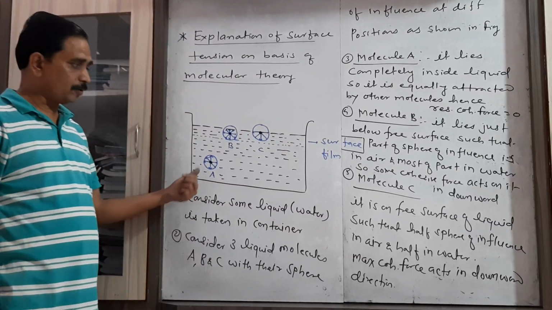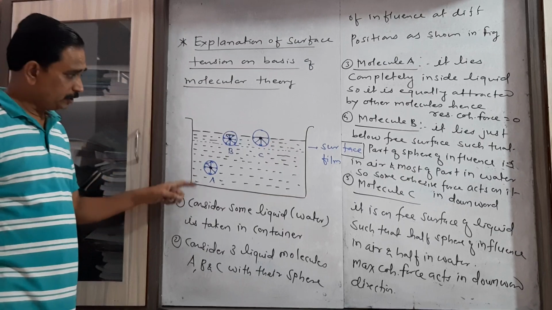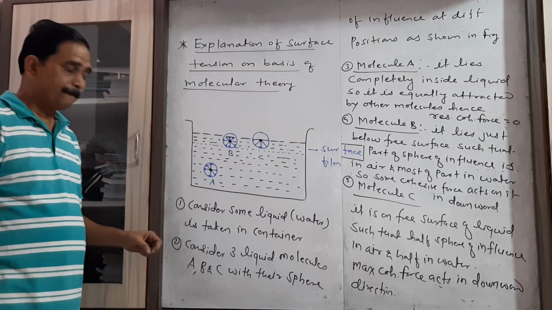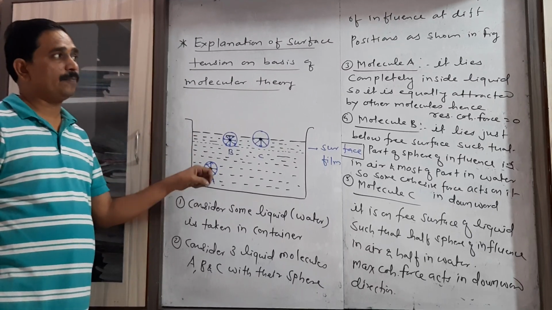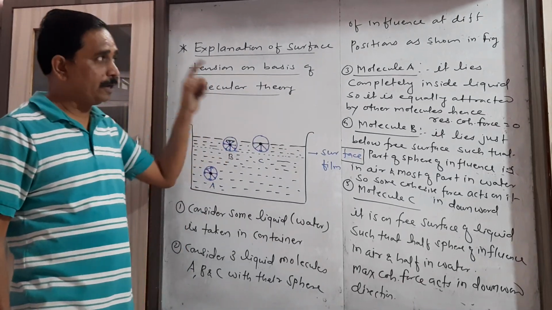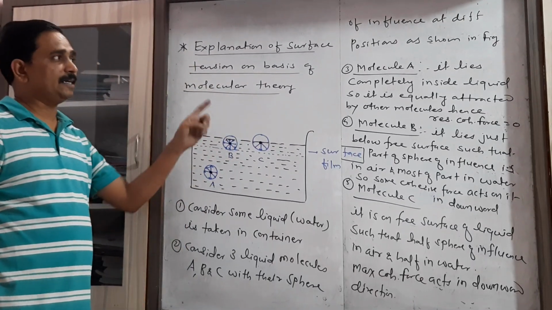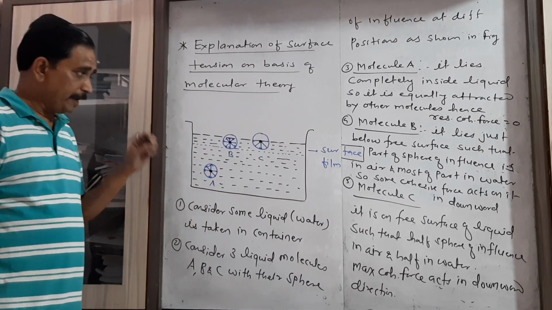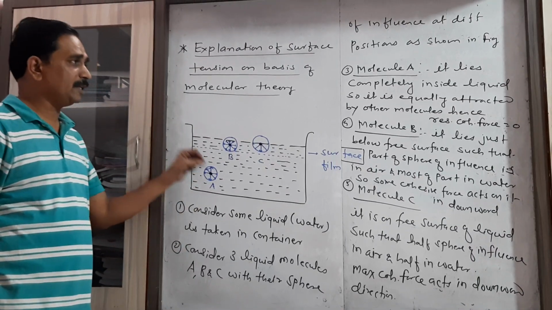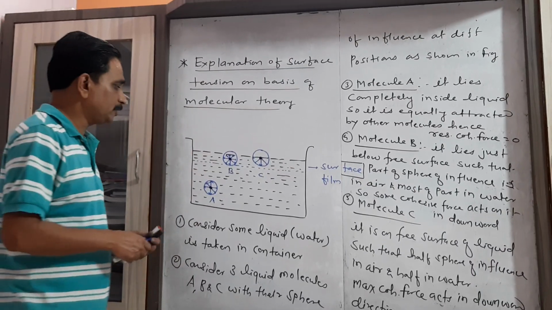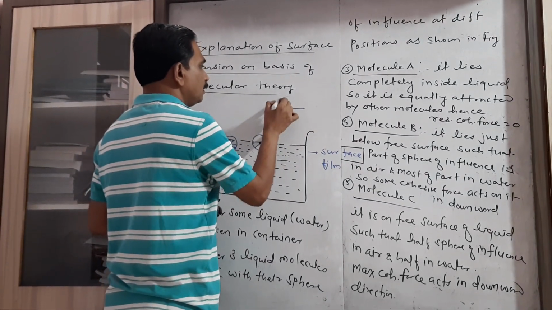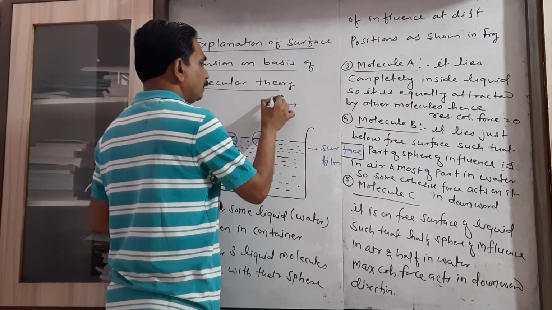Now let us concentrate on molecule A. This is the molecule which is completely in the liquid, with all its sphere of influence lying inside the liquid. That's why this liquid molecule A is equally attracted by the other liquid molecules.